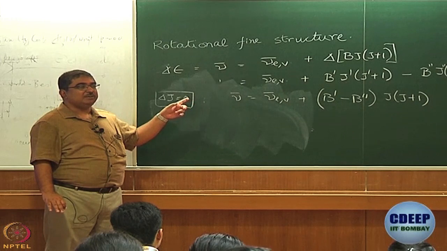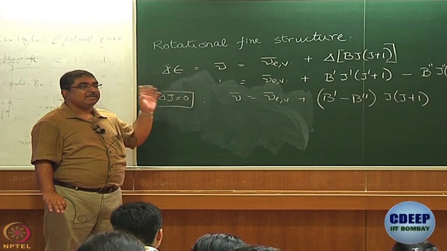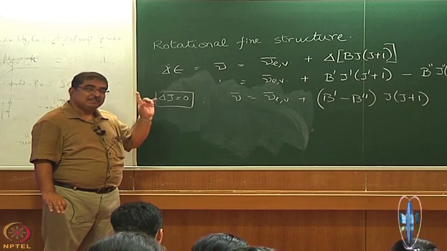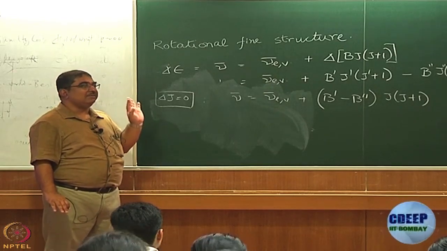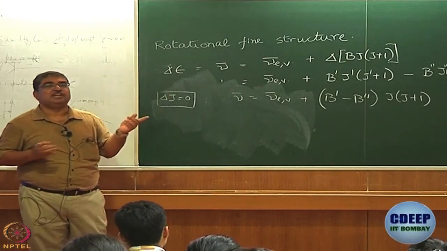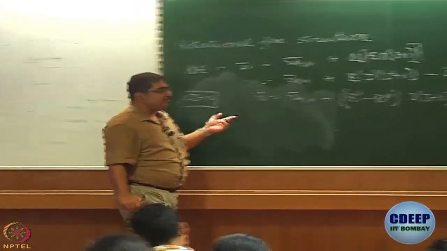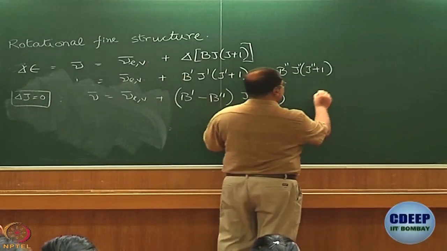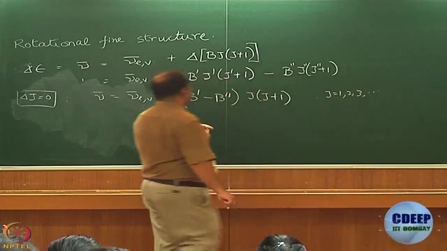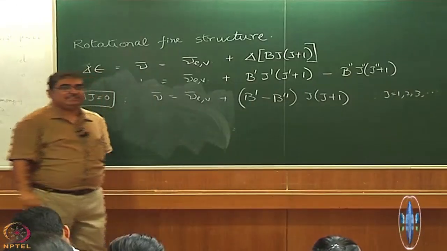What are the possible values of J? Then 0 is not there. This is one thing we have to remember, because if you remember, we said that J equal to 0 to J equal to 0 transition is not allowed. Okay. So, range of J is 1, 2, 3 and so on and so forth. So, what kind of an equation is this?